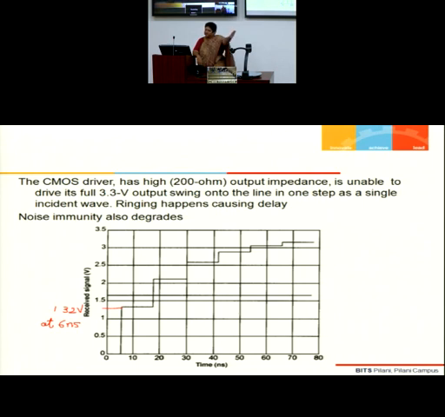Though it is coming from a 3.3 signal, what I am getting as an incident is 1.32 volts only. Clear? So why this happens, I will be telling you. We will be doing an analysis, we will be drawing the lattice diagram, and we will be looking at the multiple reflections, and we will be calculating after every return how much is the energy at the source and how much is the voltage at the destination. We will keep on computing. We will do the lattice diagram approach.